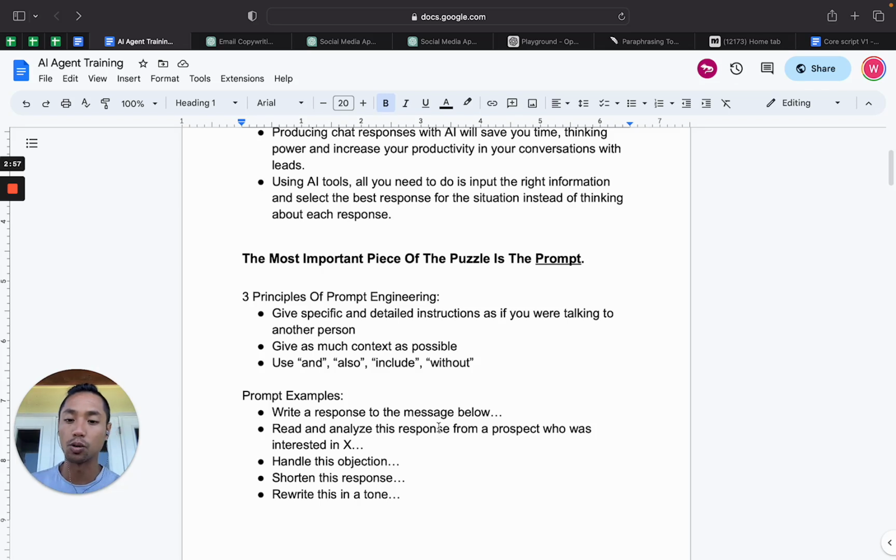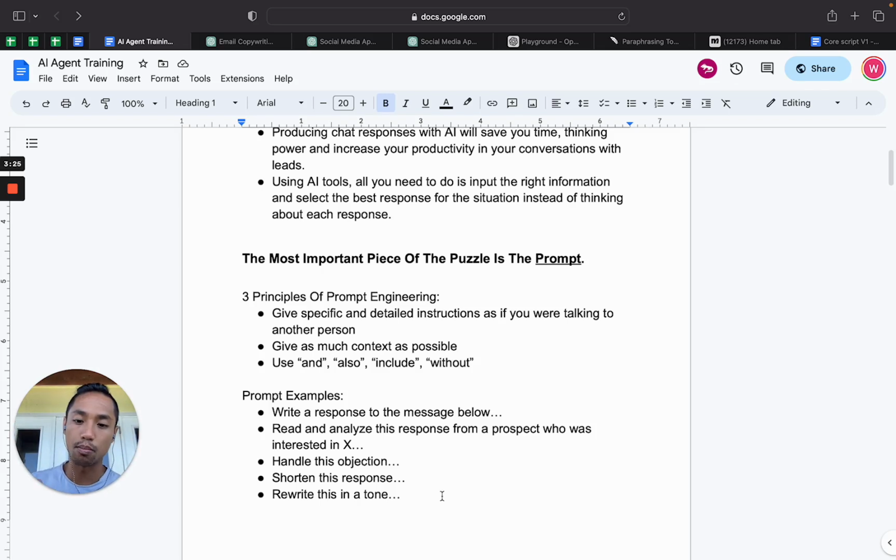Shorten this response. Let's say that you had a response that was generated that was too long. Then you could just say shorten it, right? Another example of a prompt could be rewriting this in a tone. So you could take a response that you got, and maybe you want to tune it to make it more witty. You could say rewrite this in a witty tone, and then paste the response as well.